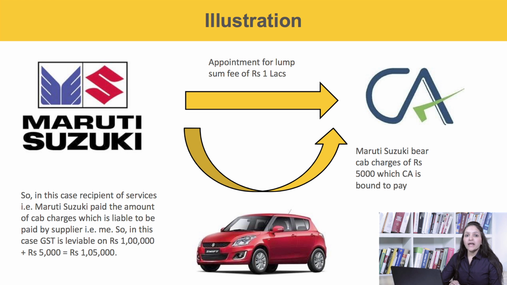Maruti Suzuki bore the charges of rupees 5,000 for me. So, in this case, the recipient of service, that is Maruti Suzuki, paid the amount of cab charges which is liable to be paid by me, the supplier. So in this case, GST is leviable on 1 lakh plus 5,000, totaling 1 lakh 5,000.